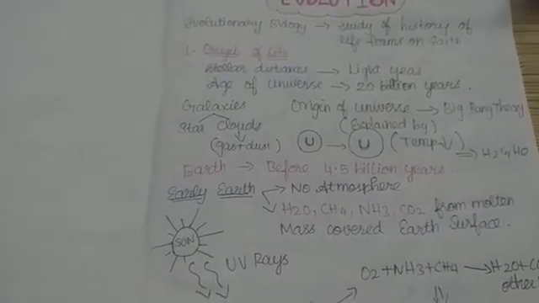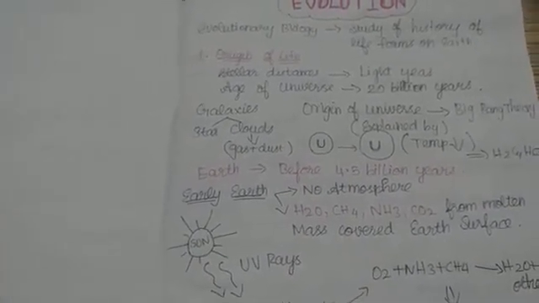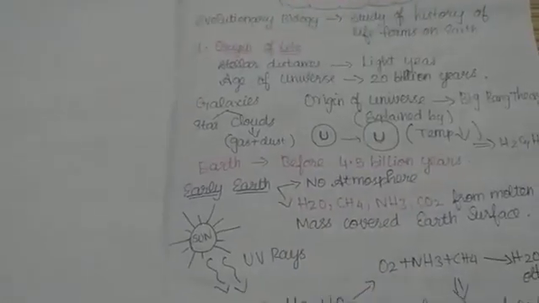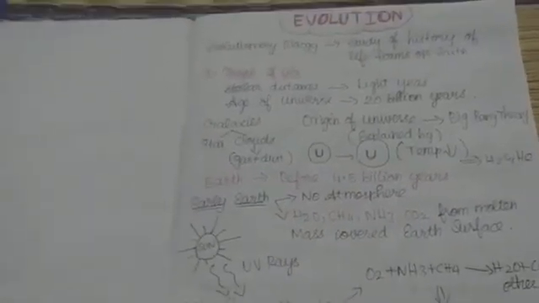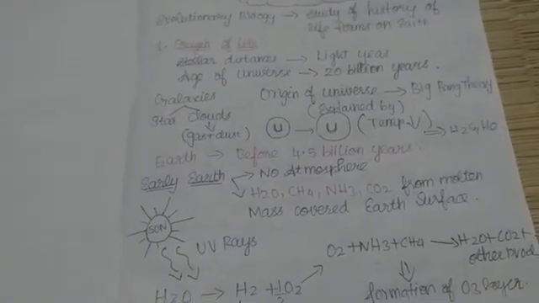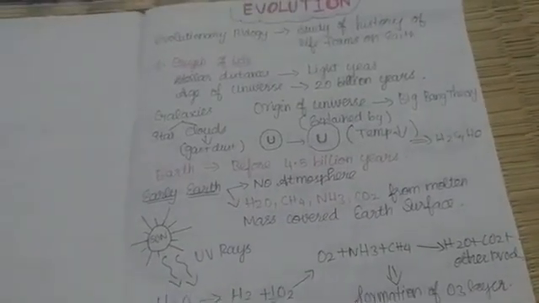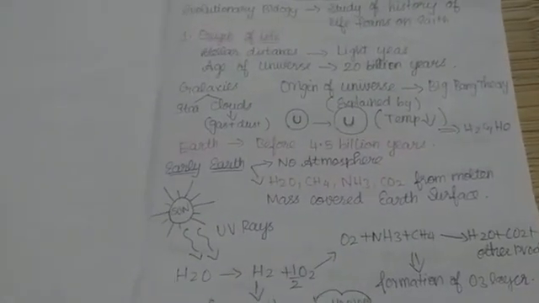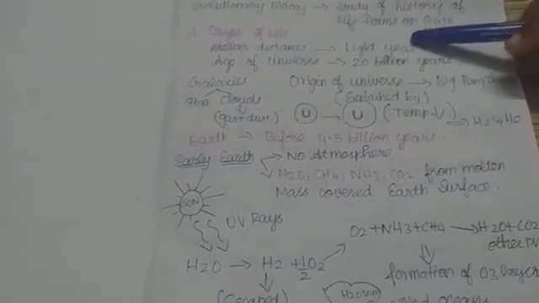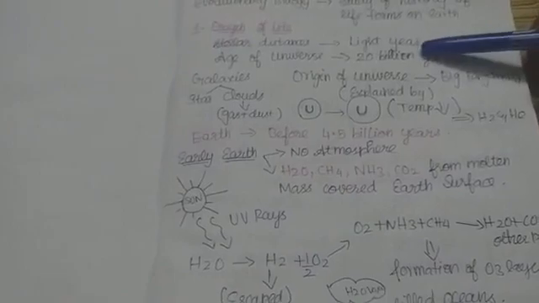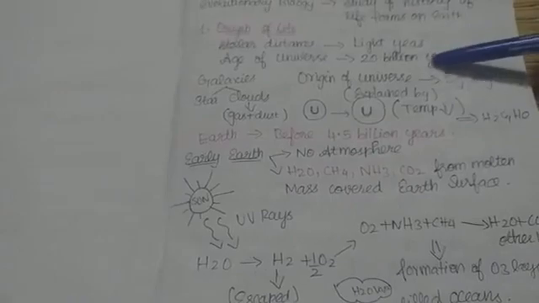First, the topic about evolution is the origin of life. How did life originate? First, we are going to learn about stellar distance. Stellar distance is the distance between the Earth and a stellar object, that is the sun, moon, or the stars. Stellar distances are measured in light years. This is your first question. The age of the universe is about 20 billion years old. Remember this.